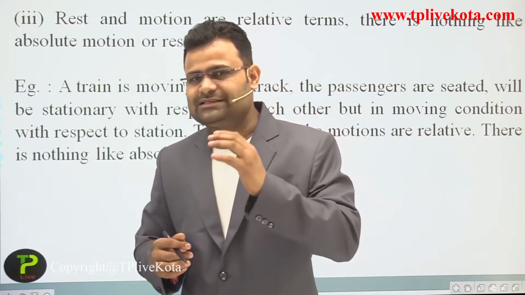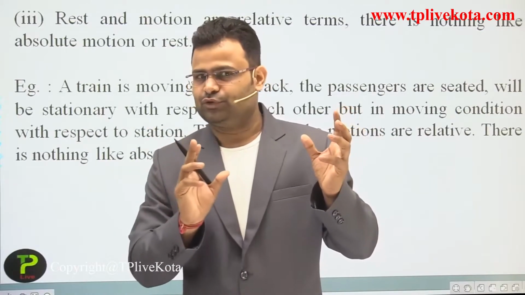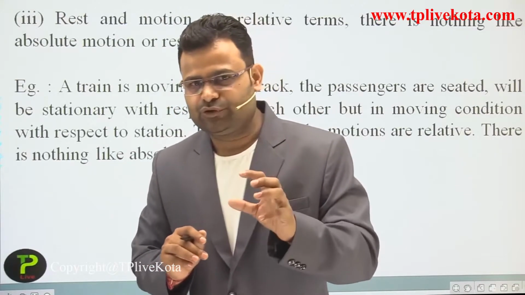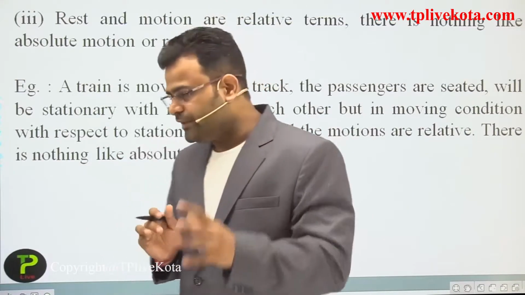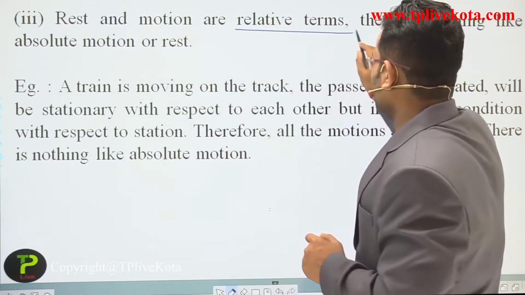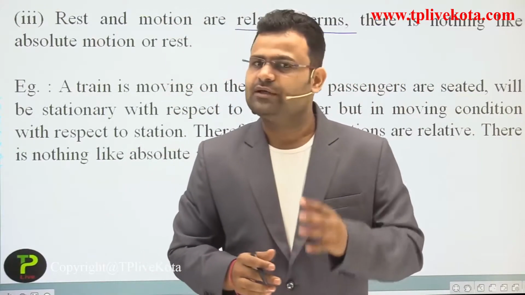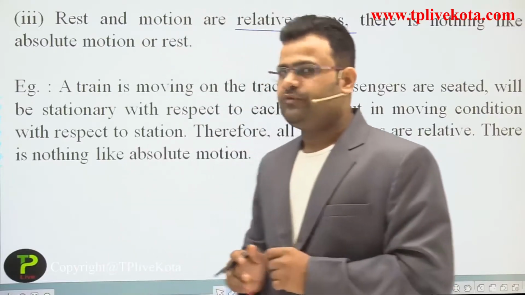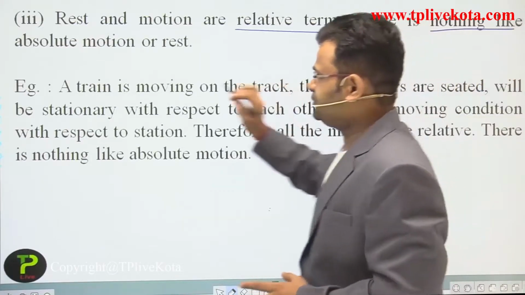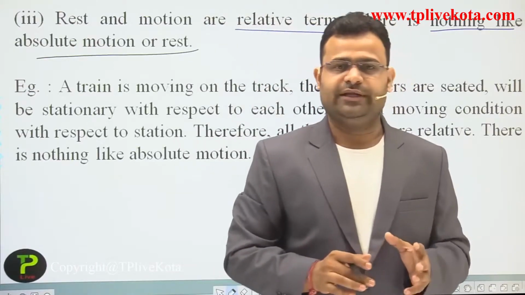If some person is standing outside the Earth, then all things are in motion. So a single object is sometimes at rest and sometimes in motion, depending on the observer. So in a single word, we can say rest and motion are relative terms. Both are relative to each other, always depending on the object and observer. Nothing like absolute motion or rest. Nothing is absolutely at rest, nothing is absolutely in motion.